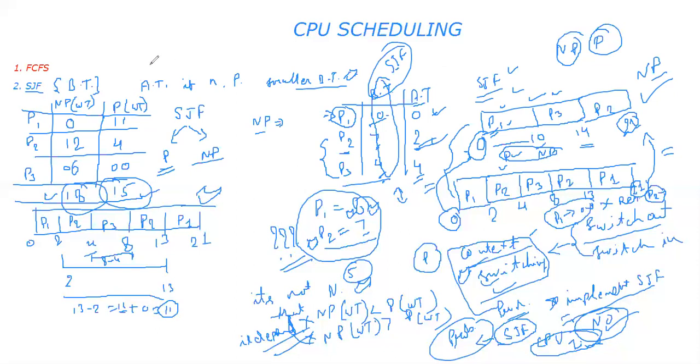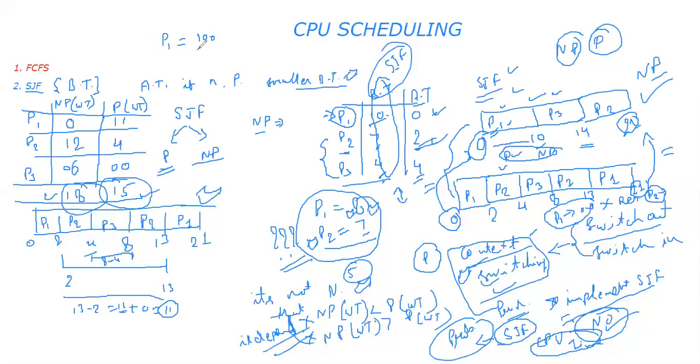Now what is starvation? Starvation means waiting for infinity. So how does a system wait for infinity? Suppose one process, the P1 process, arrived and it wants to execute for 100 units of time.